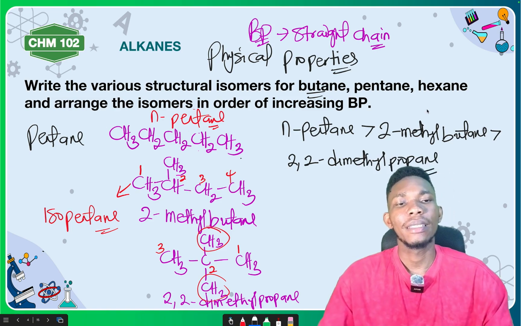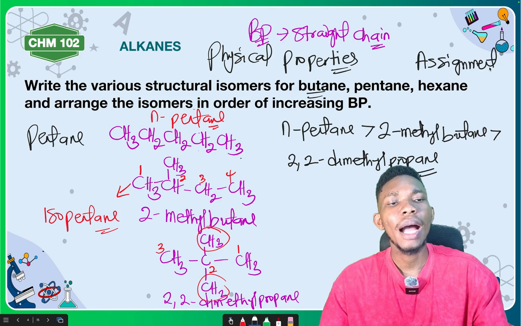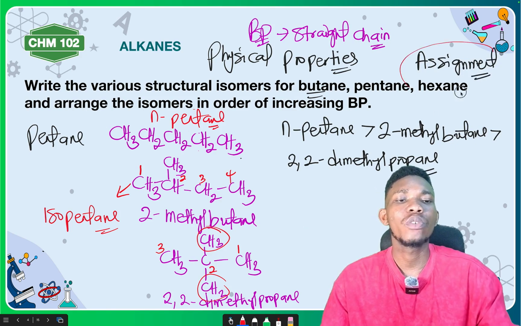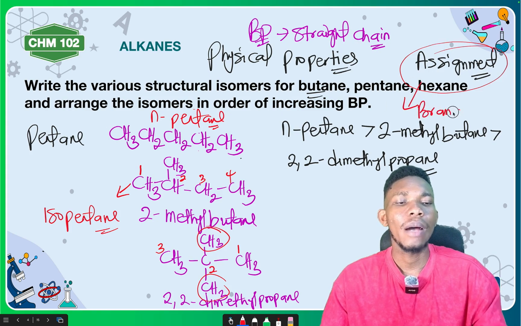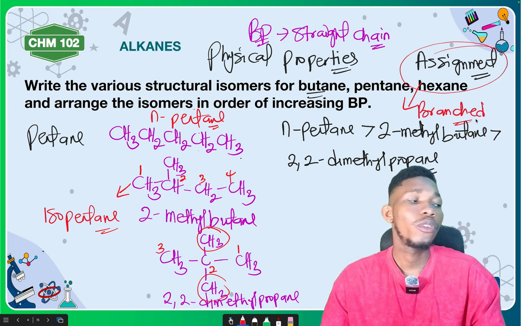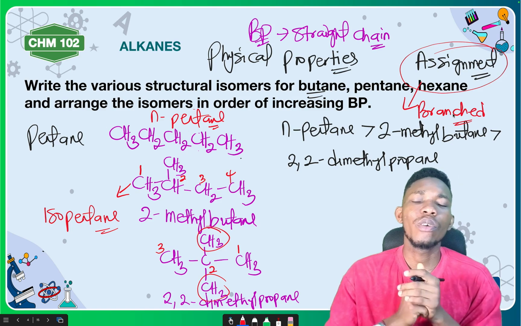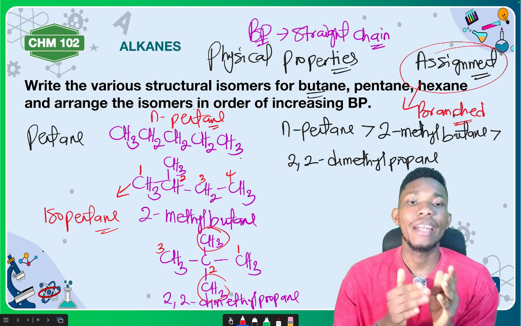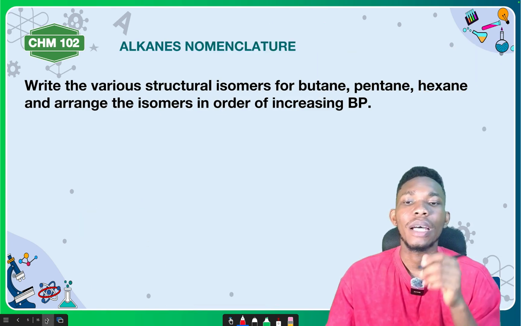Now for hexane, this will be your assignment. For hexane, tell me the possible branched chain isomers that we can form, and arrange them in order of increasing boiling point. Is that okay? Arrange them in order of what? Increasing boiling point. That is the question.